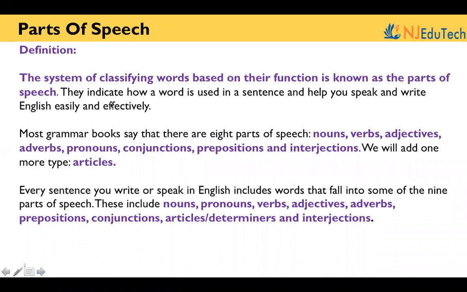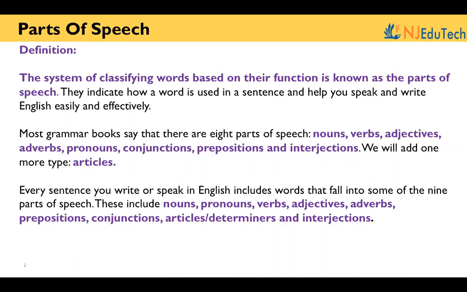So, as we all know, parts of speech has 9 parts, but previously it had 8 parts. A new one has been added, so it has 9 parts. But let us know what parts of speech is first. The system of classifying words based on their function is known as the parts of speech. They indicate how a word is used in a sentence and help you speak and write English easily and effectively.